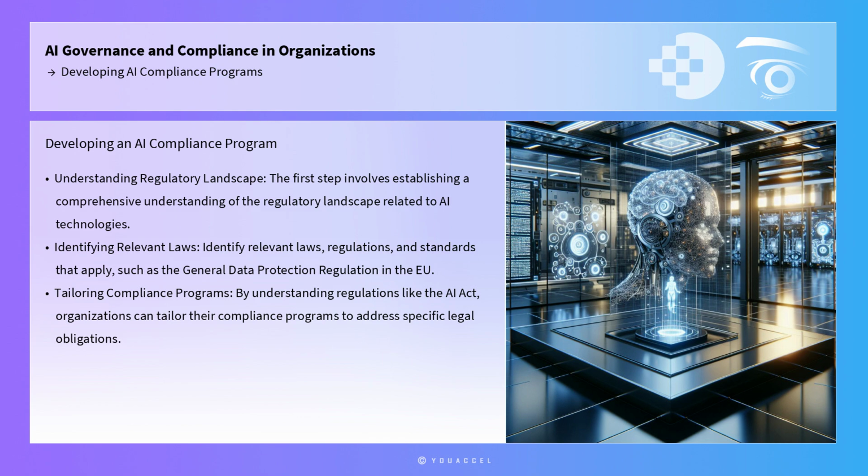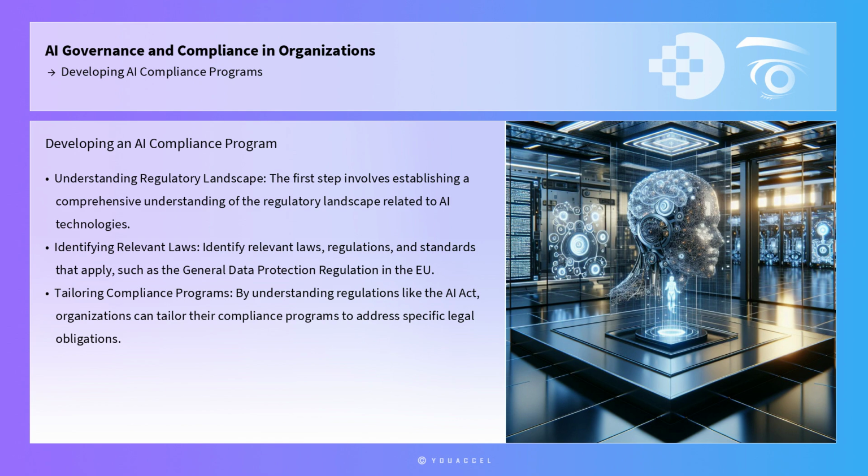The first step in developing an AI compliance program is to establish a comprehensive understanding of the regulatory landscape. This involves identifying relevant laws, regulations, and standards that apply to the organization's use of AI technologies. For instance, the General Data Protection Regulation in the European Union imposes strict requirements on data privacy and protection, which can significantly impact AI systems that process personal data.